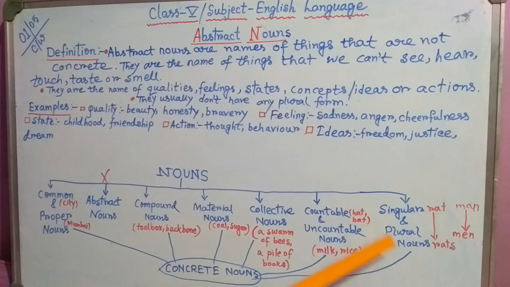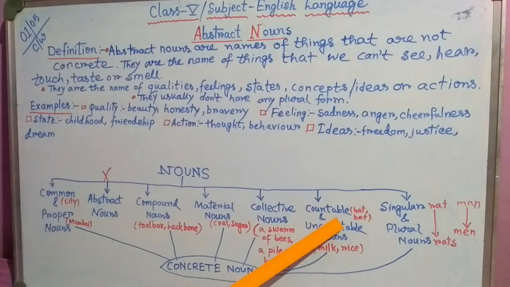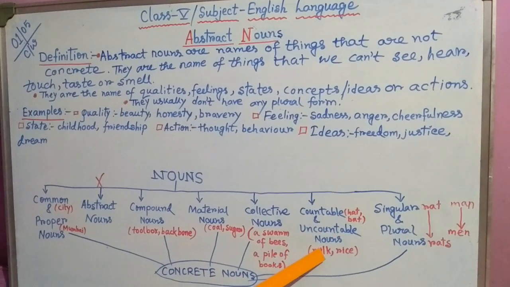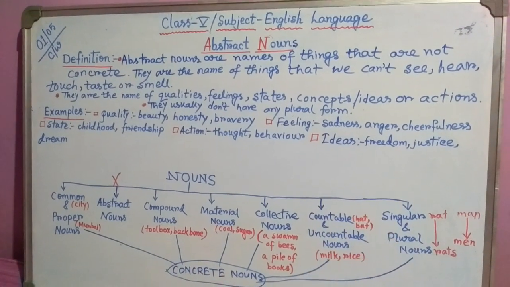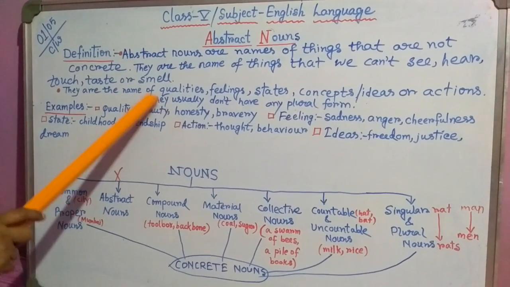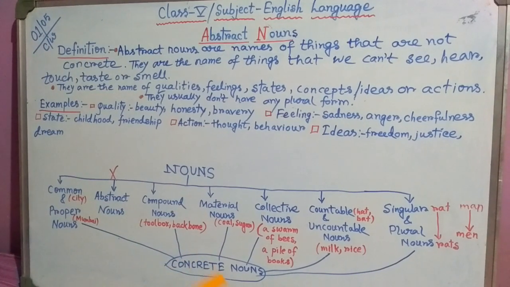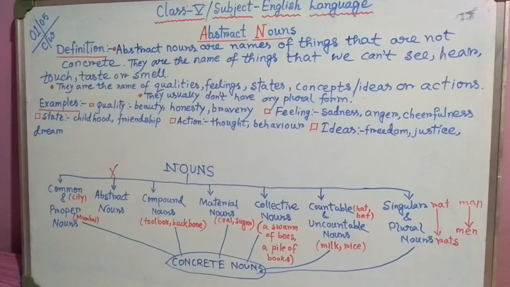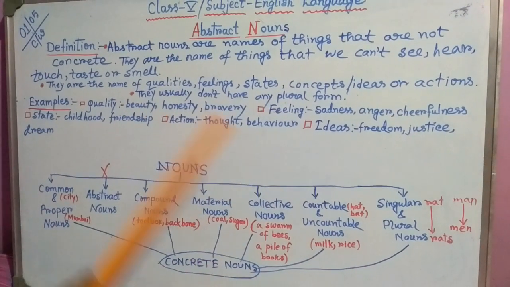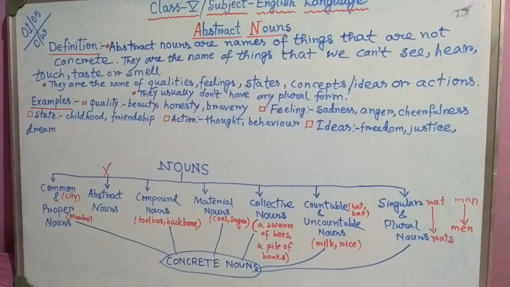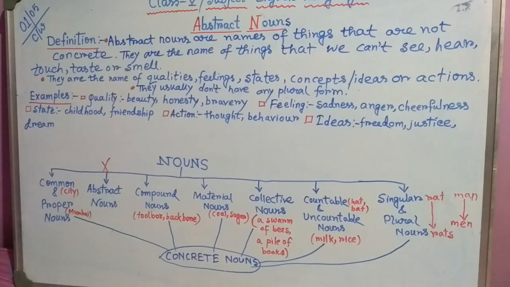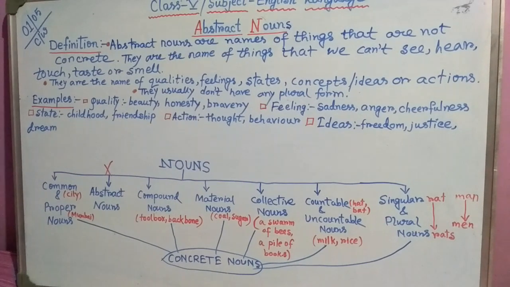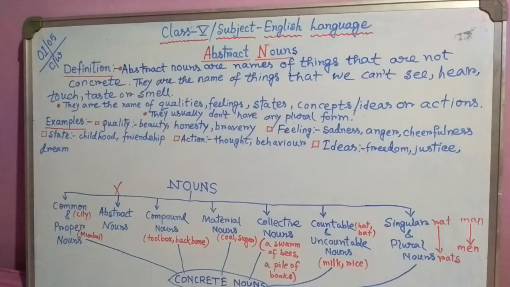Singular to plural applies to those that are countable, but uncountable nouns we cannot change from singular to plural. So abstract nouns also usually do not have any plural form. Beauty is not possible, honesty is not possible, thought not possible, behavior not possible. Okay, is it clear to you?